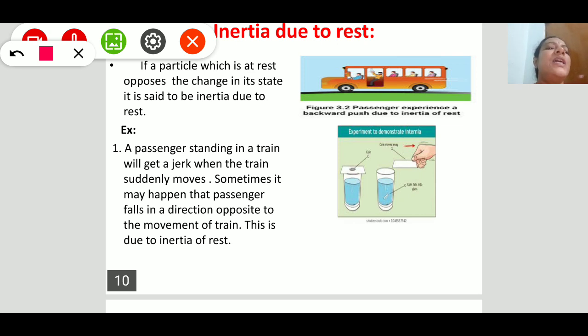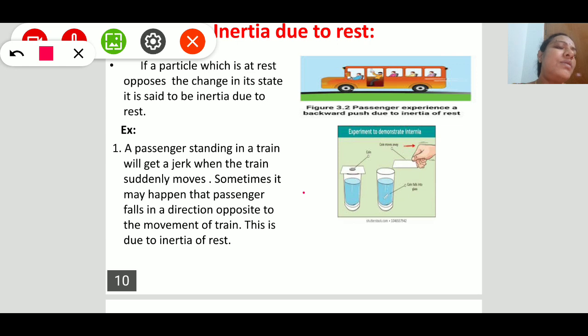Here in this slide you are observing a train and a bus. A passenger standing in a train will get a jerk if the bus or train suddenly moves. Sometimes the passenger falls in a direction opposite to the movement of the train.